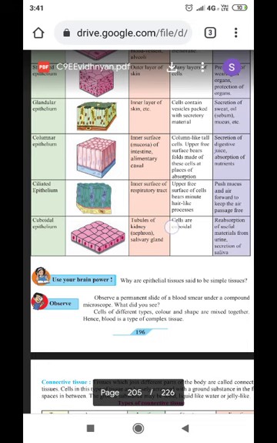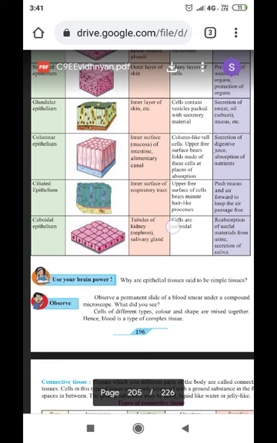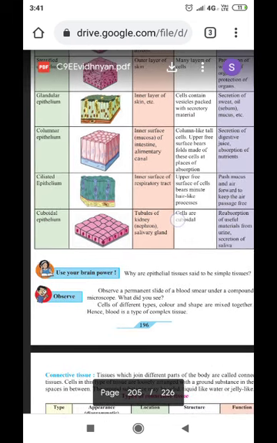Then glandular epithelium. Location is the inner layer of the skin. Cells contain vesicles packed with secretory material. They secrete certain substances. What substances are secreted? Secretion of sweat, oil, which we also call sebum, mucus, etc. These are secreted by glandular epithelium.